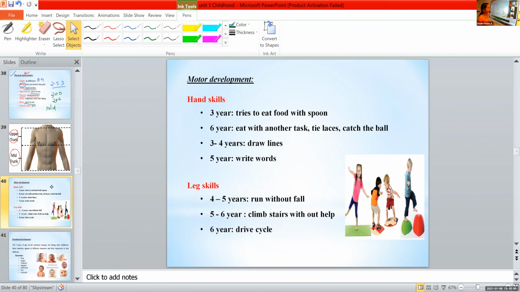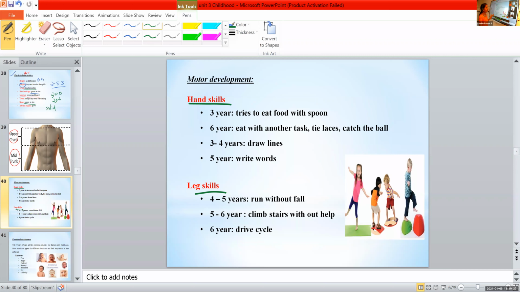Basically, milestones mean certain skills that develop as they grow. That is called milestones. What is the exact definition, Sana? A milestone is an indicator of good growth and development. So here we classify our motor skills or the motor development into two, that is hand skills and leg skills.